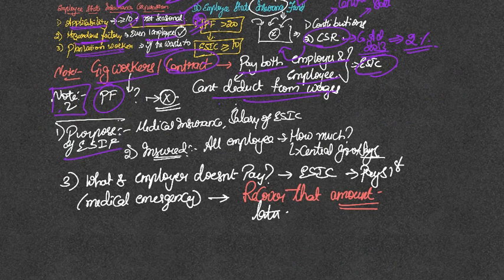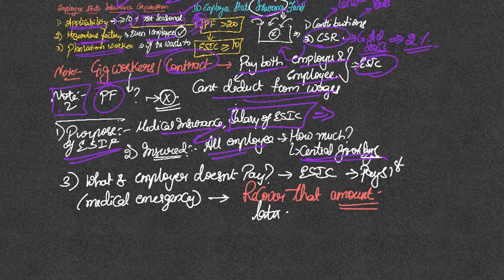So obviously the purpose of this fund we already know, medical insurance. And note, the salary of the employees of this organization ESIC, that is the Employee State Insurance Corporation, is also from this Employee State Insurance Fund. Now the insurance for all the employees working in this organization is also given from this fund. How much? Central government will notify that from time to time.